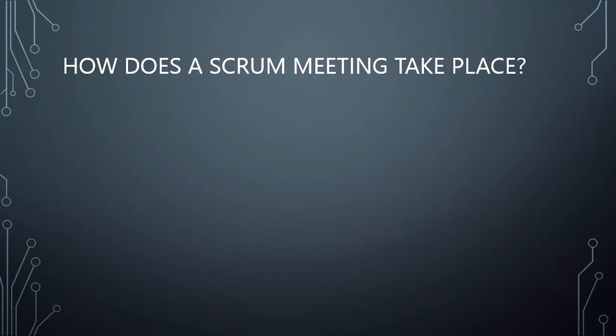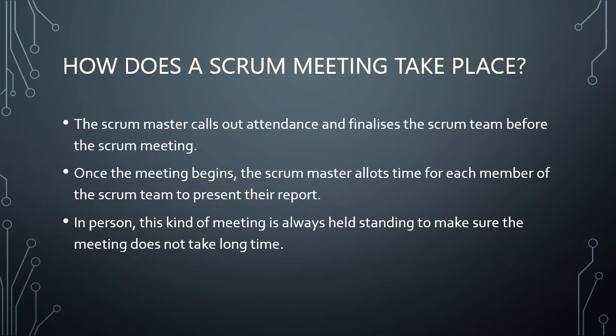How does a Scrum meeting take place? The Scrum Master calls out attendance and finalizes the Scrum team before the Scrum meeting. Once the meeting begins, the Scrum Master allots time for each member of the Scrum team to present their report. In person, this kind of meeting is always held standing to make sure the meeting does not take a long time.